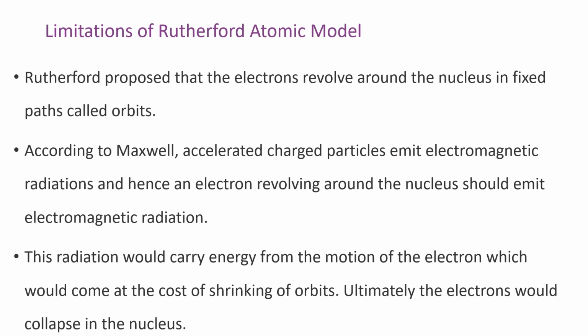Then what are the limitations of the Rutherford atomic model? Rutherford proposed that the electrons revolve around the nucleus in a fixed path called an orbit. But according to Maxwell, accelerated charged particles emit electromagnetic radiation, and hence an electron revolving around the nucleus should emit electromagnetic radiation. This radiation would carry energy from the motion of the electron, which would come at the cost of shrinking of orbits. Ultimately, the electrons would collapse into the nucleus.